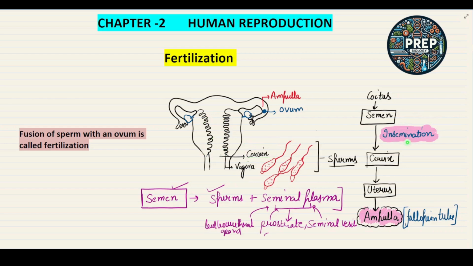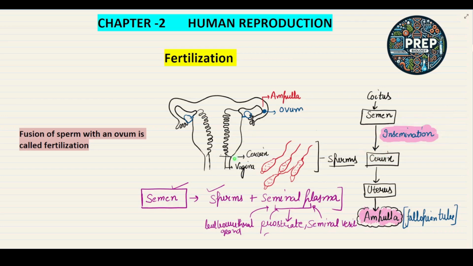The release of the semen from the penis to the vagina of the female, that process is called insemination. This is very, very important. What is insemination? The release of the semen from the penis of the male to the vagina of the female, that process is called insemination. I hope this term is clear to you all.